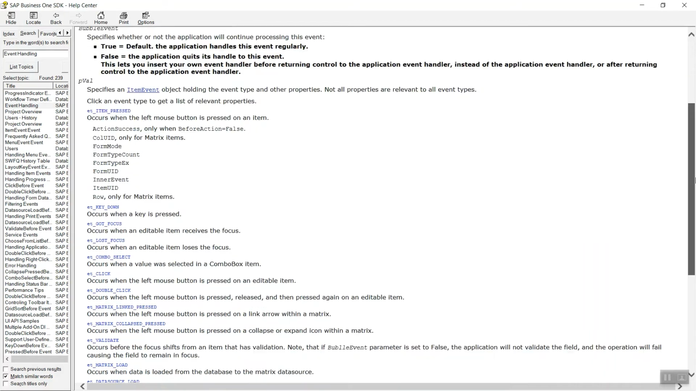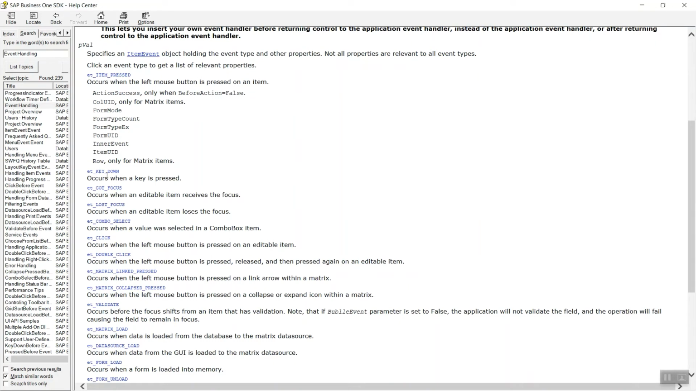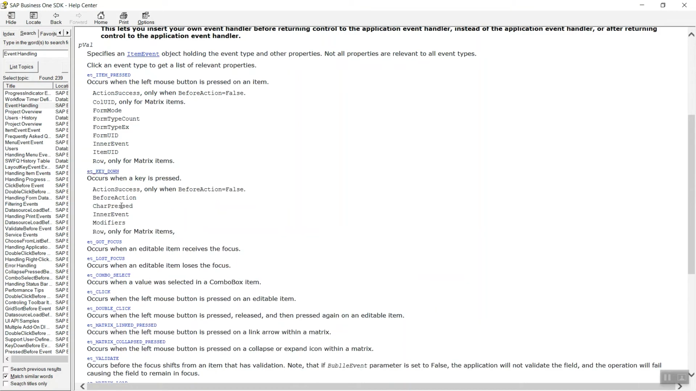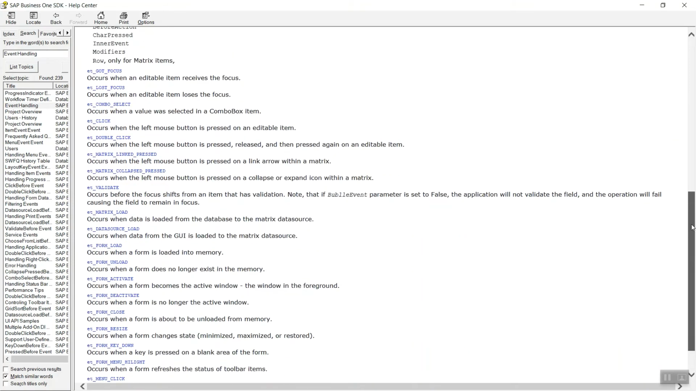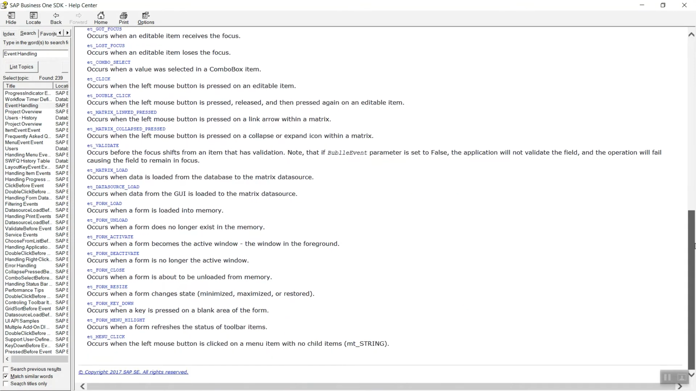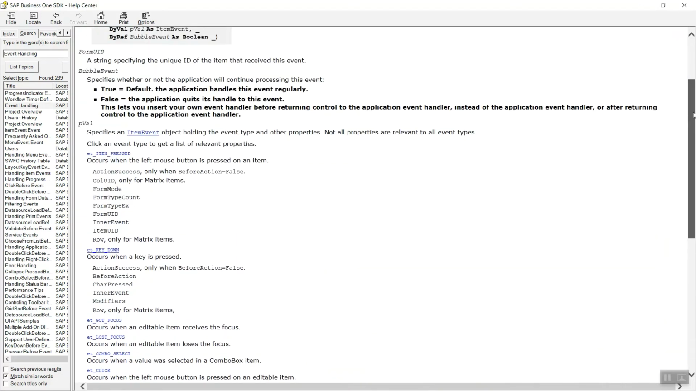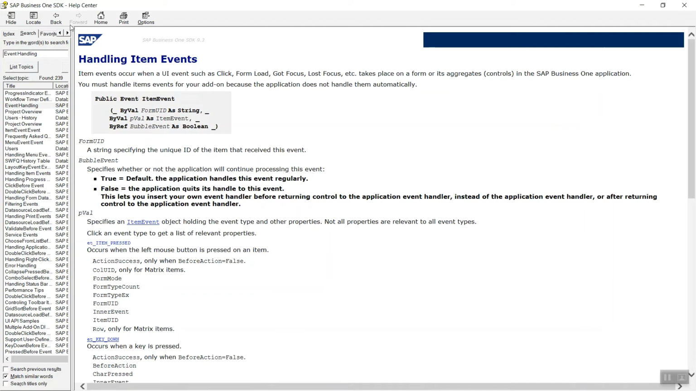So you can read these events: when they will occur and which property of the event is related to which controls of the SAP Business One form. Like in item press event we have seen column unique ID is related to matrix item. So these are the events you can study, and you can understand which event will trigger at what time and what will happen.